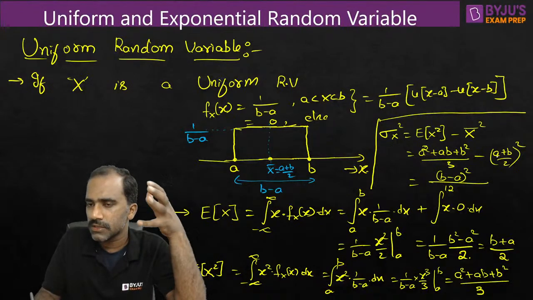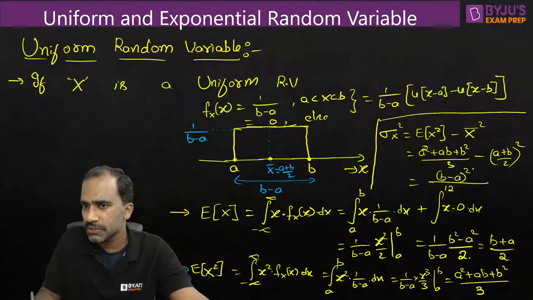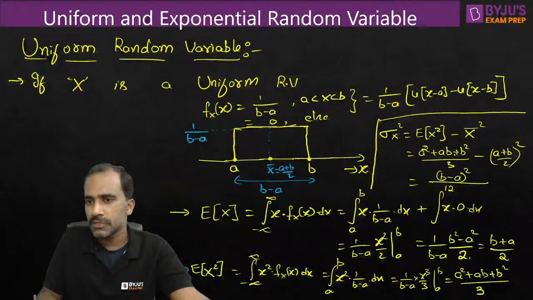You can just calculate in your own way. Once you combine these two terms, what you get is b square plus a square minus 2ab, which we can write as b minus a whole square or a minus b whole square. Since b is bigger, I'm writing it as b minus a whole square by 12. So finally, that is the answer.